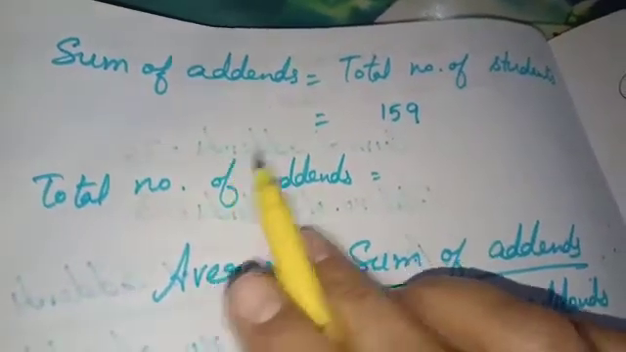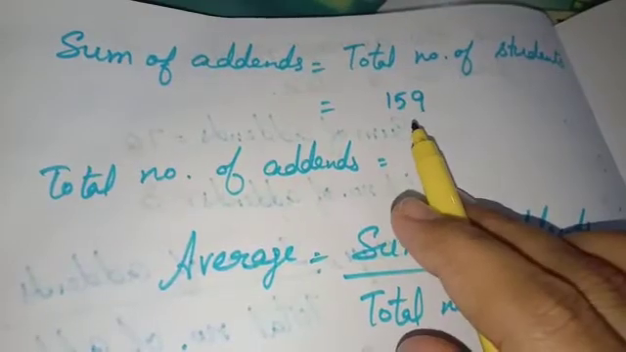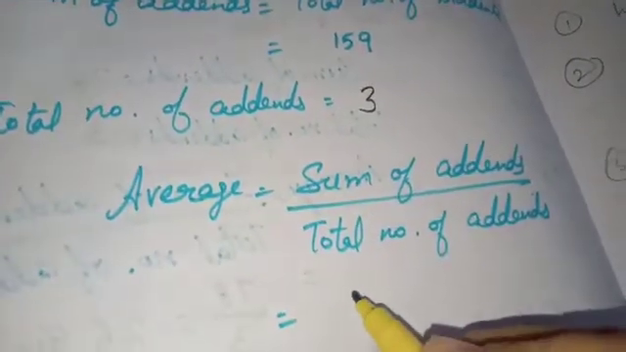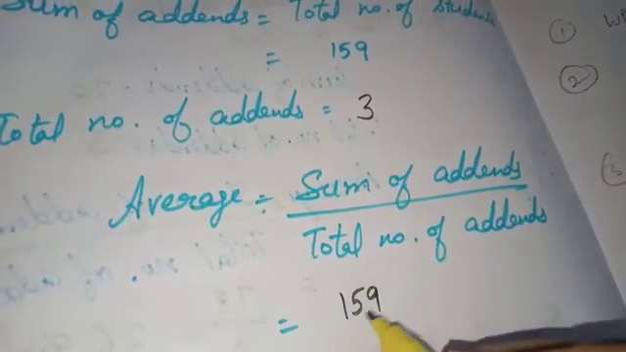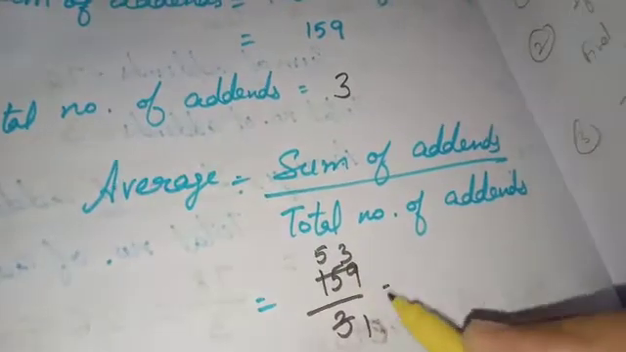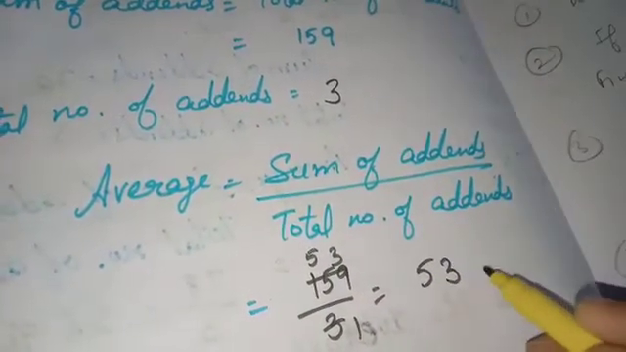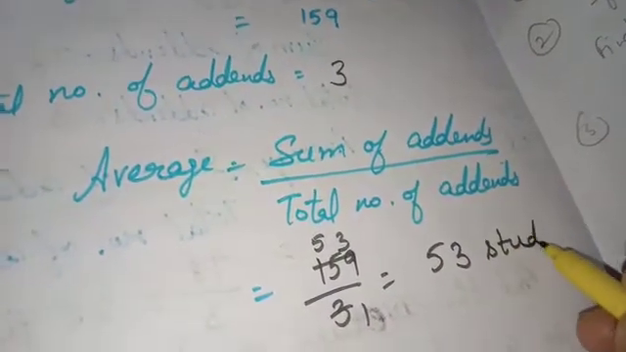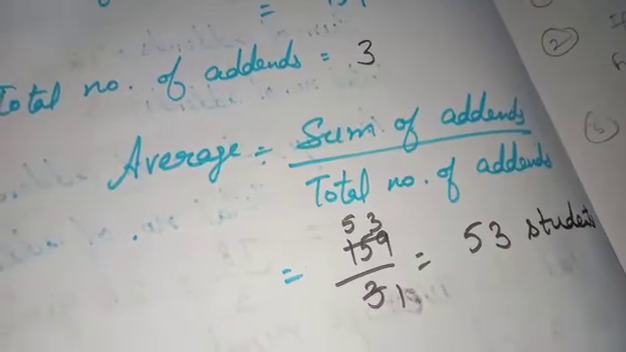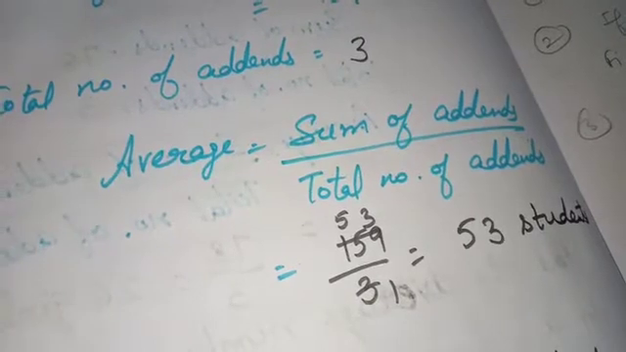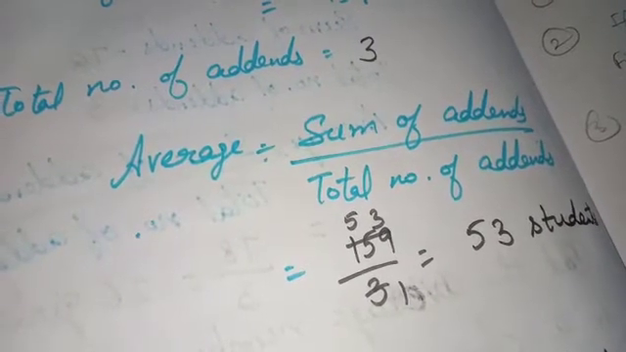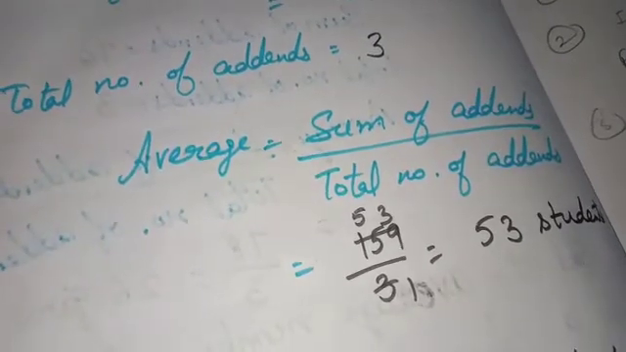Simply we write sum of addends equals total number of students, that is 159. Total number of addends are 3. Average equals sum of addends divided by total number of addends. 3 1s are 3, 3 5s are 15, 3 3s are 9, means 53 students is the average number of students in a class. Okay, it is compulsory to write the formula of average with each and every question. If we need to find average in a question, then we must write the formula.